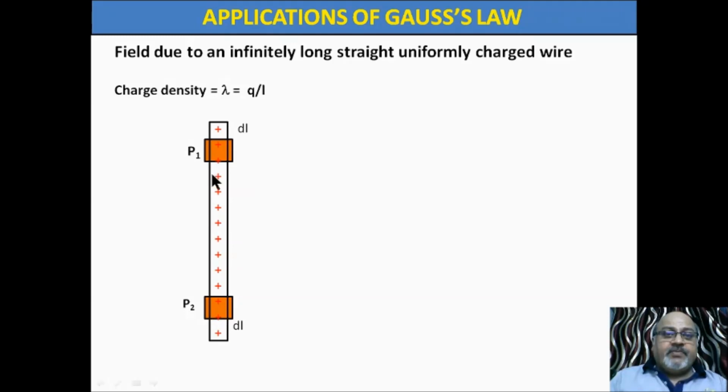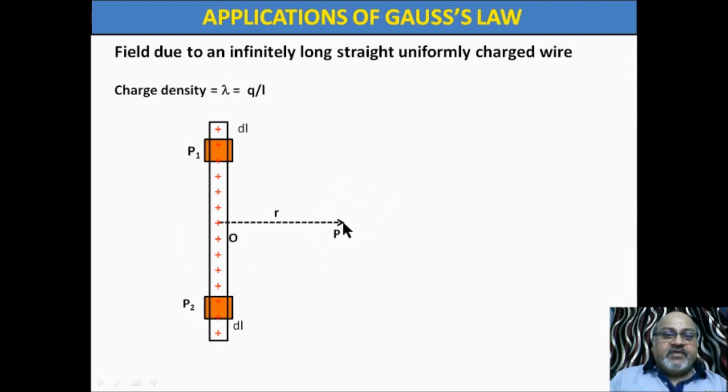We have divided this infinitely long straight wire into small length segments having length dl. Now this is the point P, located at r distance from this wire, that is from point O.